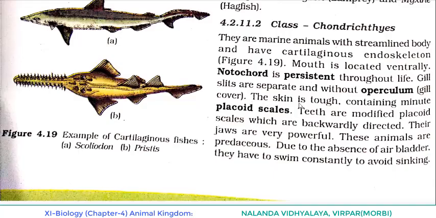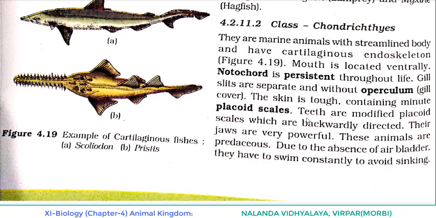The skin is tough and contains minute placoid scales. In the case of cyclostomes, we said the skin is devoid of scales. But in Chondrichthyes, the skin is tough and they have minute, meaning small, scales.